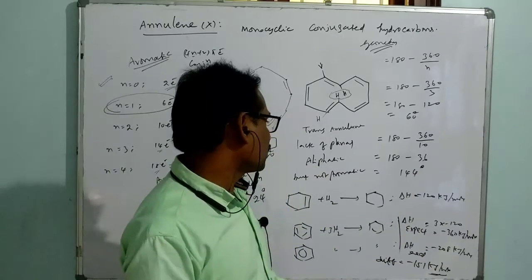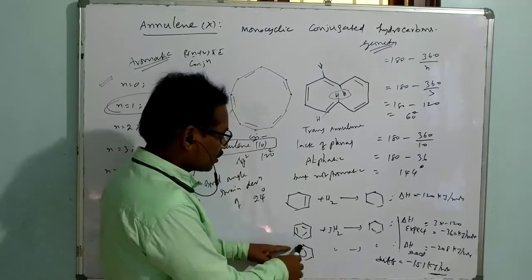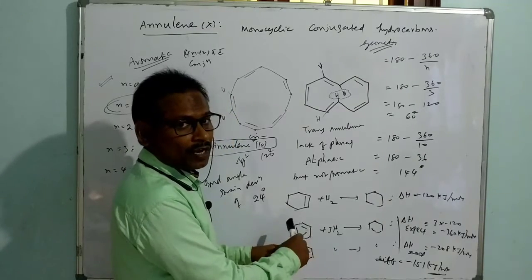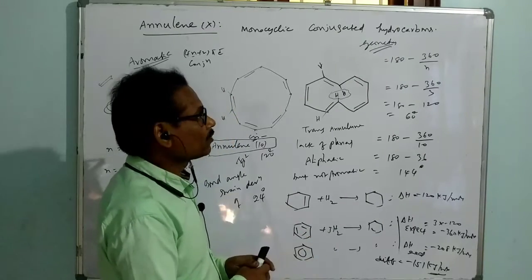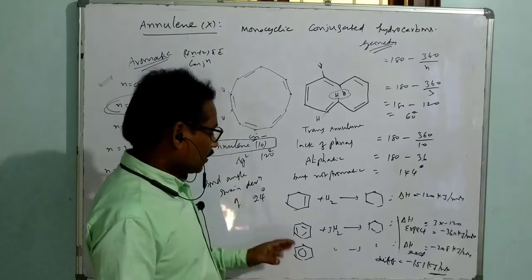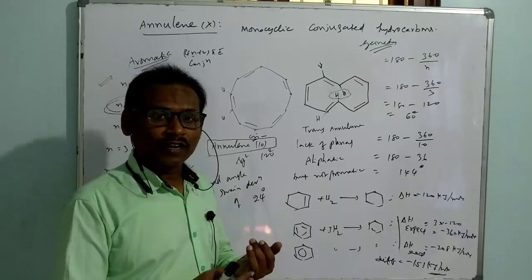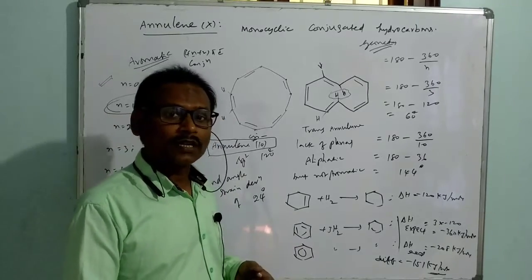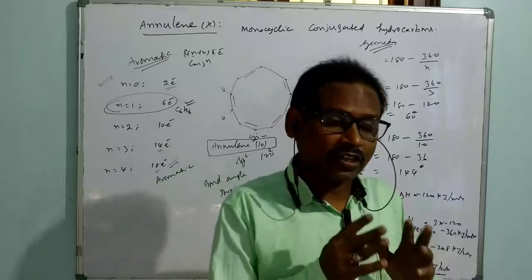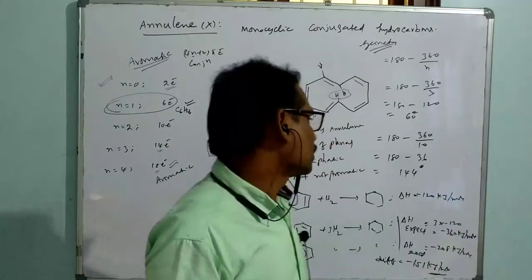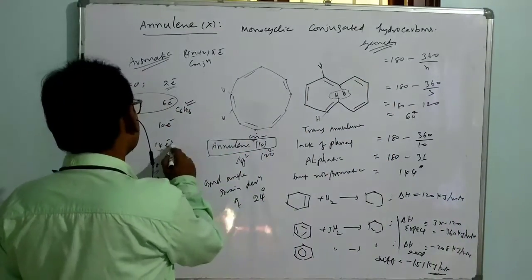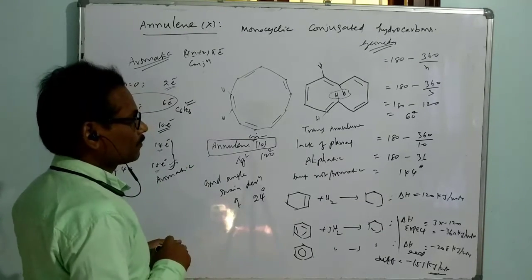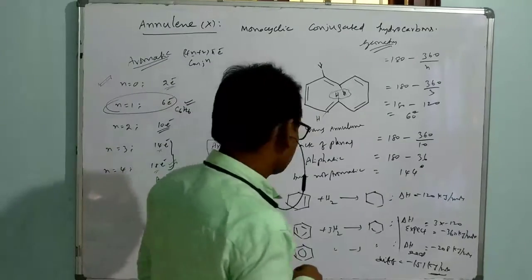If you check the bond length, in the case of aromaticity, what is the carbon to carbon bond length in benzene? 139 picometer. Only one type of carbon to carbon bond length. It is not like that here. So based on bond length values, or even NMR spectra and this kind of thing, thermodynamic stability helps us know whether the molecule is planar and whether it is aromatic or not. So it is proved that annulene 14 and 18 are aromatic, but only annulene 10 is not aromatic. So this is about that one.